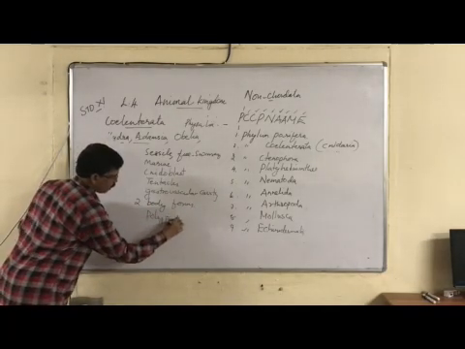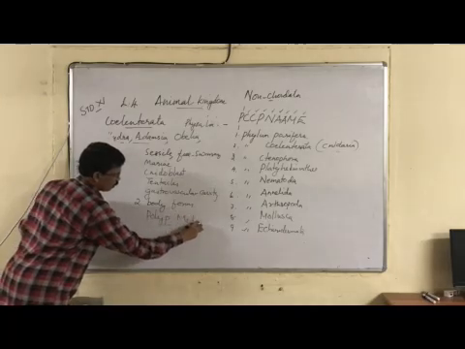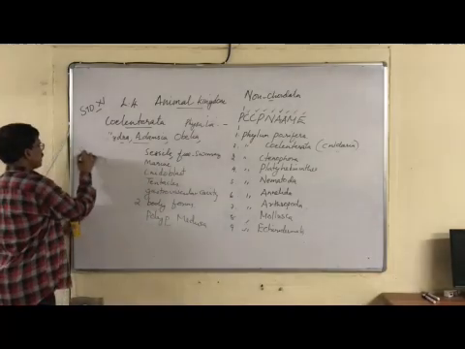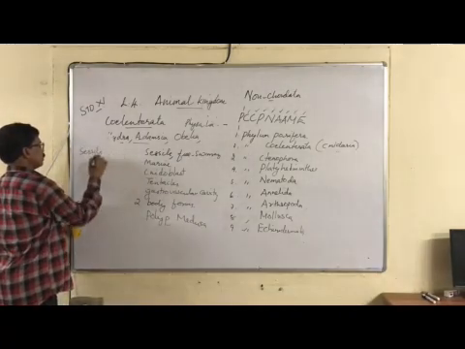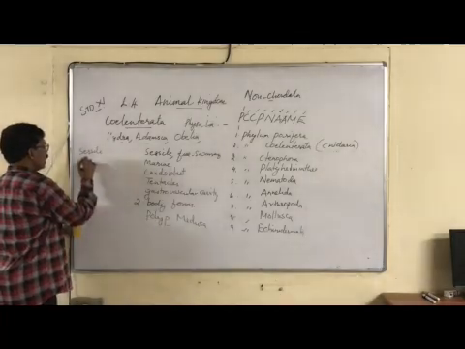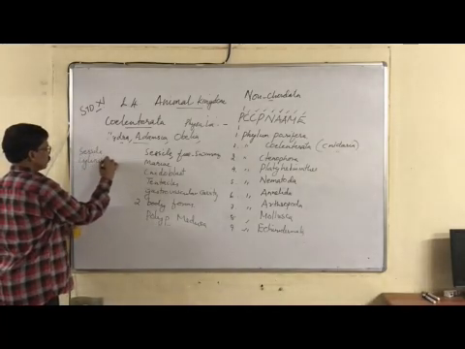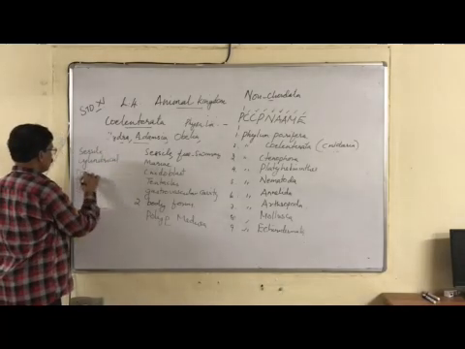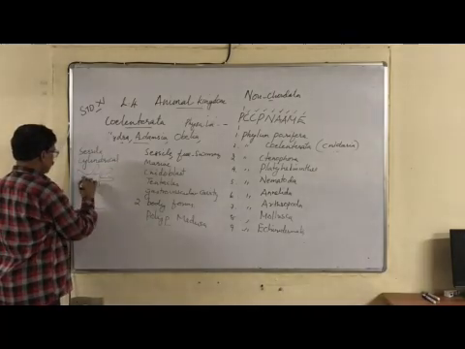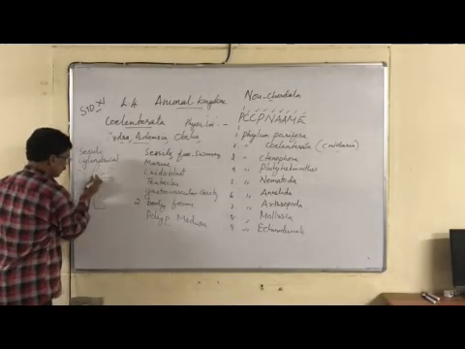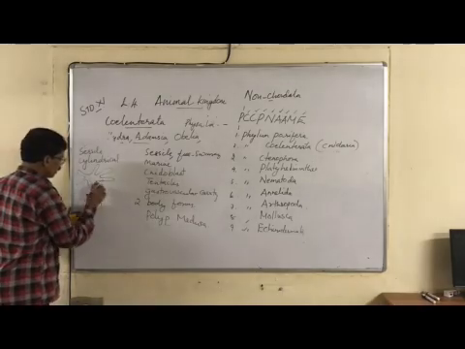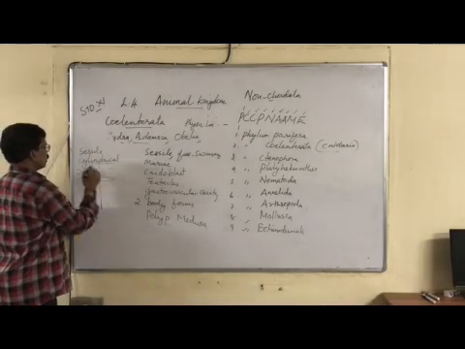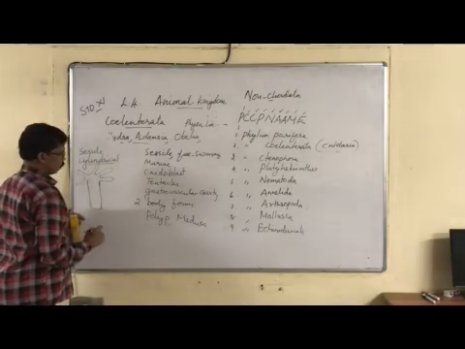Polyp is sessile, fixed, and cylindrical in body shape. For example, Hydra or Adamsia: you can see the body is almost cylindrical in shape. Such animals with a cylindrical body shape are called polyps.